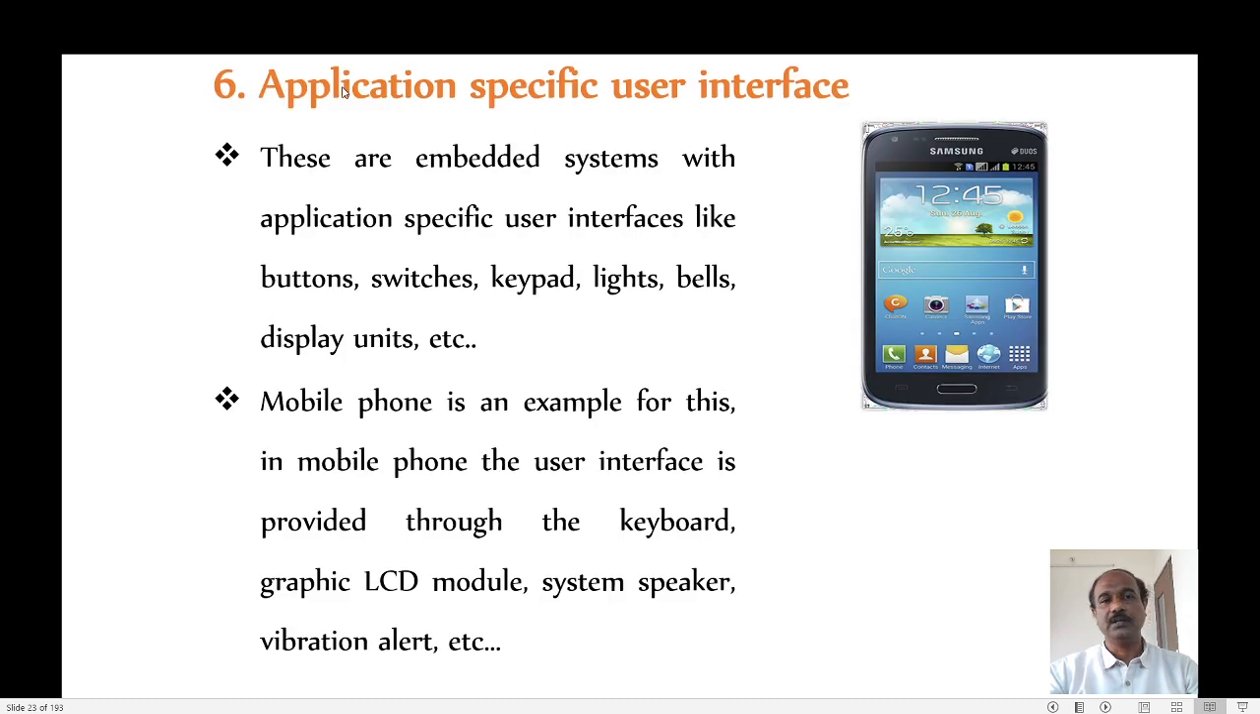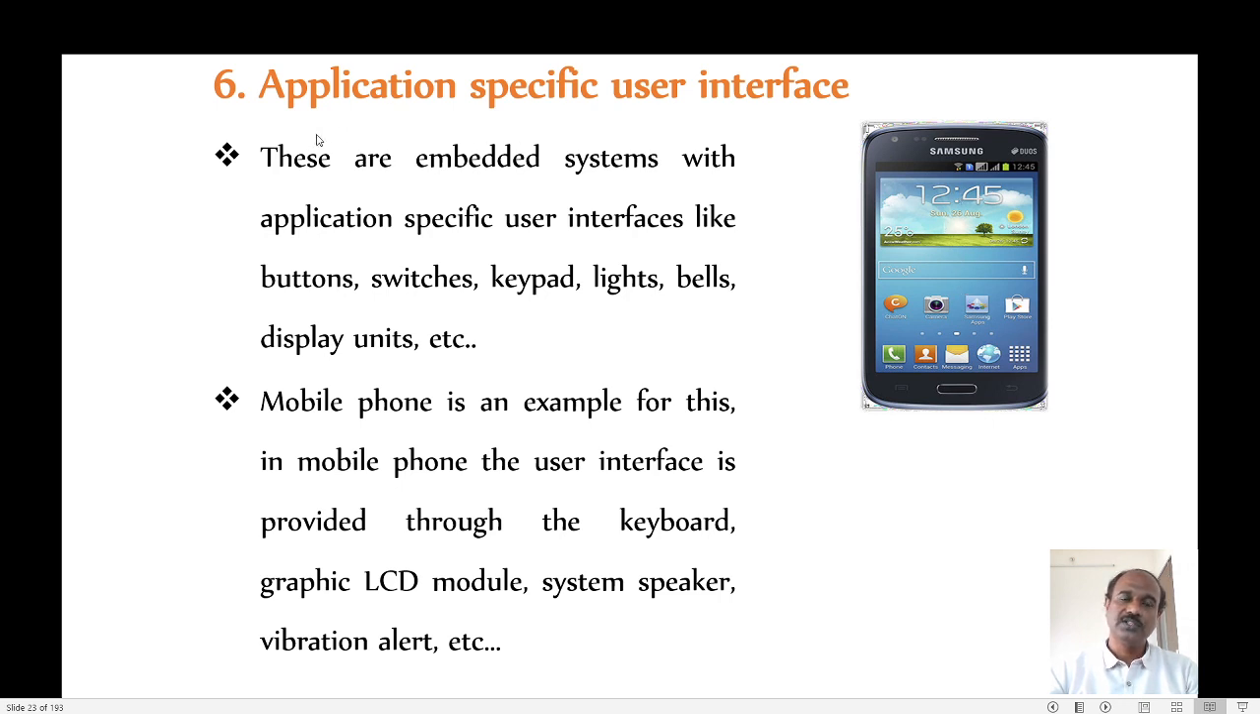Then the last one is application specific user interface. Some of the embedded systems use an application specific user interface. For example, in our mobile phone I am using this LCD screen. This LCD screen along with its driver software acts as a user interface for this phone. So I can interact with the phone by using this LCD screen. The phone itself is an embedded system, but inside it there is one more embedded system, that is the LCD screen, through which the user can interact with the phone.